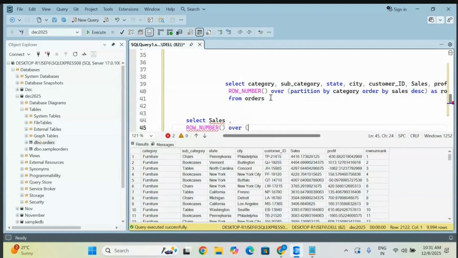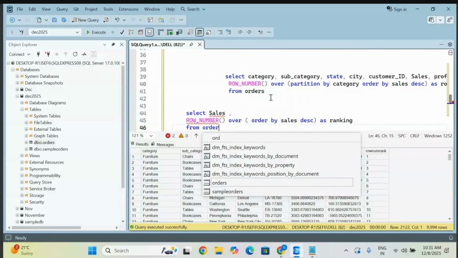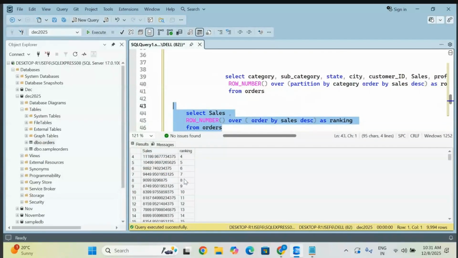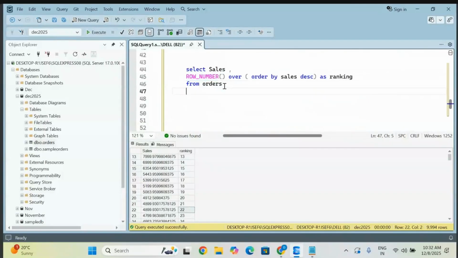You must maintain this clarity, otherwise in your interviews or real time you will face some issues. I'm giving some ranking from your table. Go and execute it. The 19th, 20th numbers: observe here, these two are similar numbers, but it is not thinking about duplicate values or not. It assigns a separate rank. This is how the function works with row number. It means it only assigns the rank, and doesn't think about anything else.